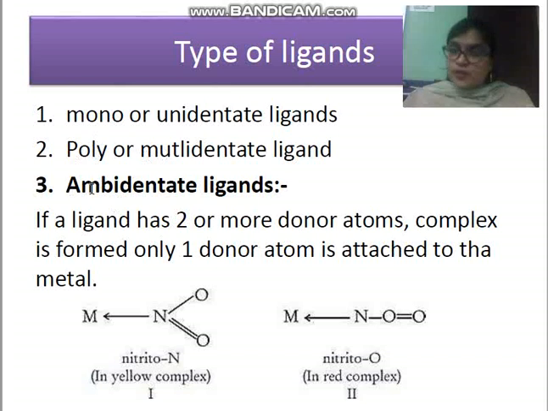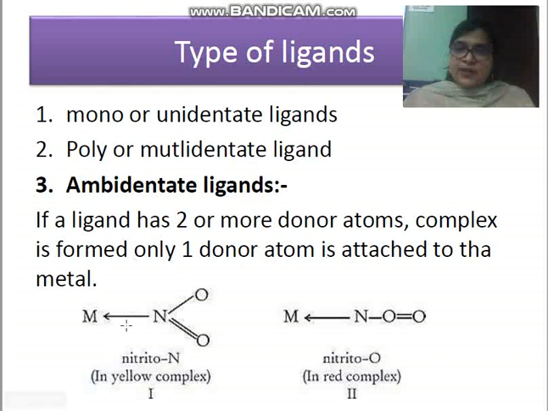Ambidentate ligand: here children, inside the molecule 2 donor sites are there, but at one time only one donor atom is capable of coordinating with the central metal. If a ligand has 2 or more donor atoms available in the molecule, the complex is formed only when one donor atom is attached to the metal.